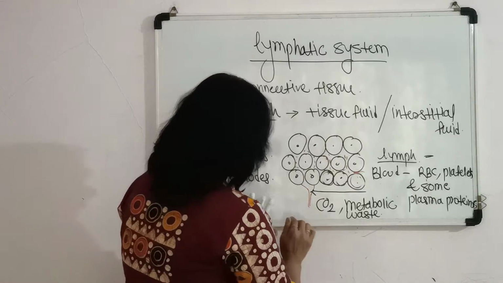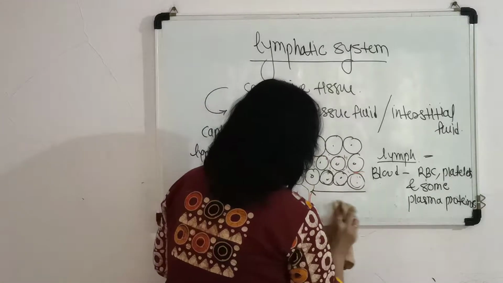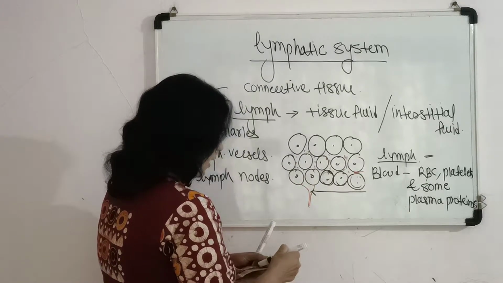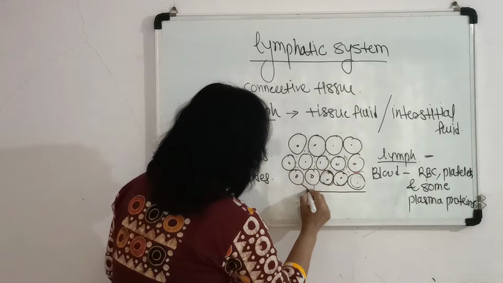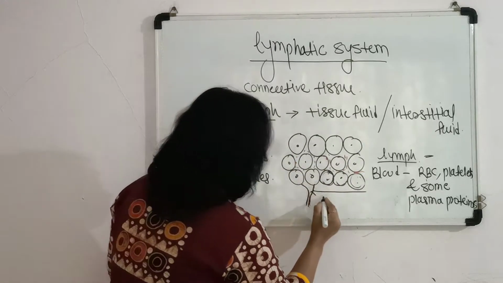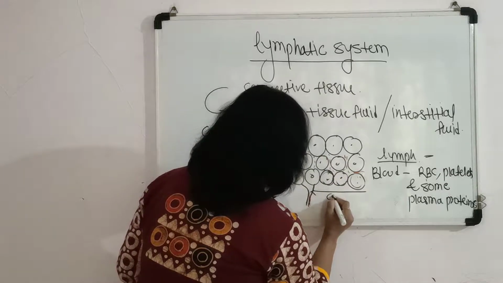So in this lymphatic system, the lymph is formed. Tissue fluid gets drained here, so formation of the lymphatic capillary takes place.